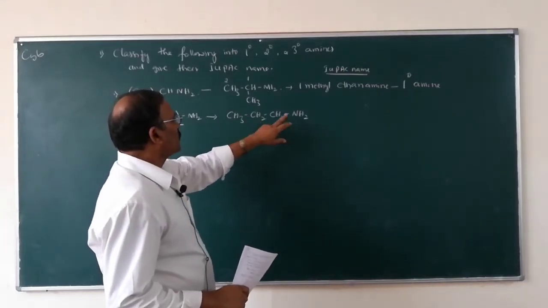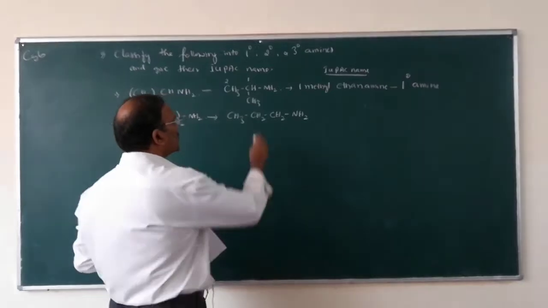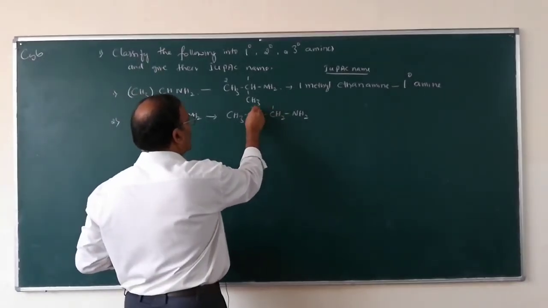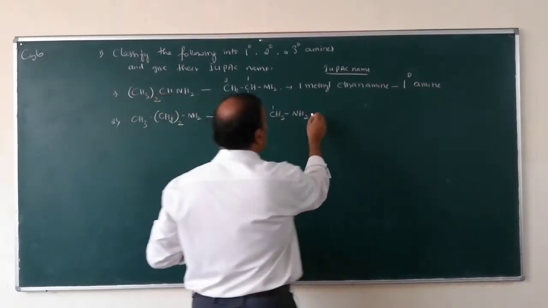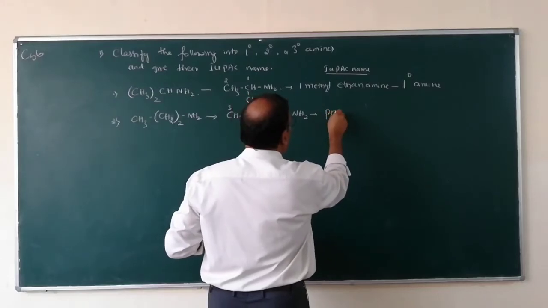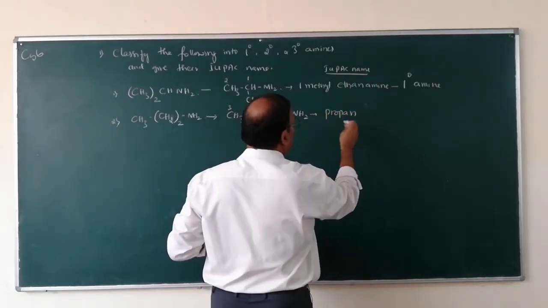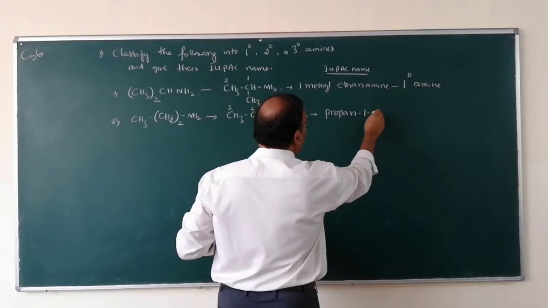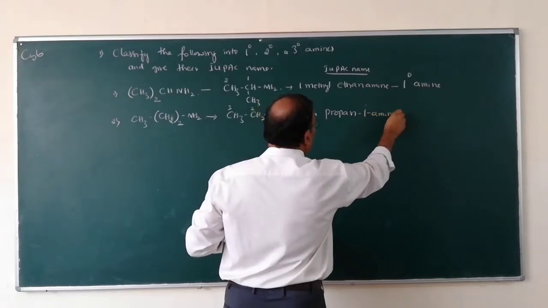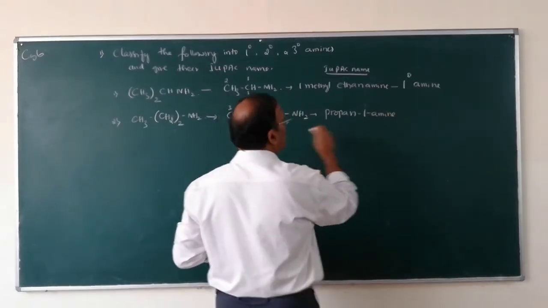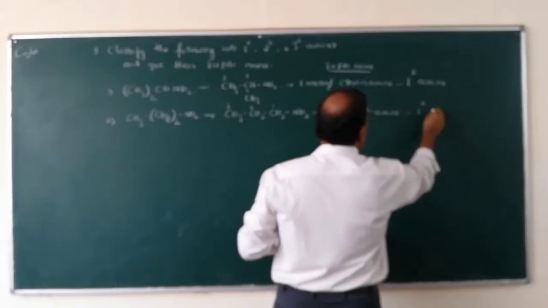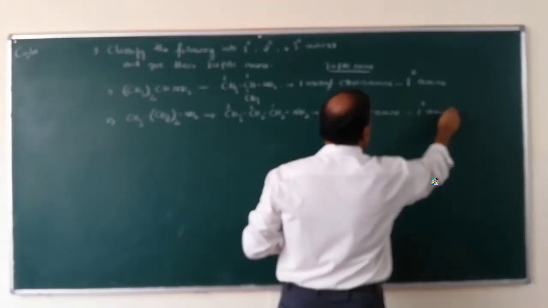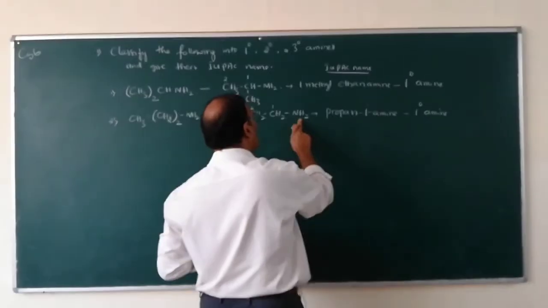The NH2 group is attached to which carbon? Carbon number 1. So this is propane-1-amine. It is also a primary amine because its functional group is NH2.